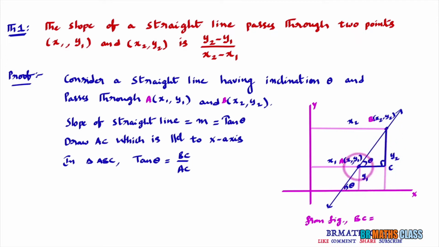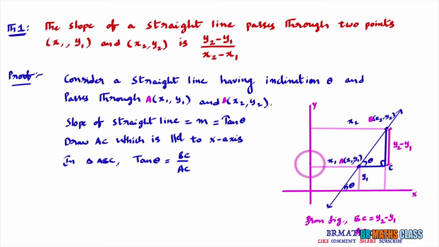The smaller part is y1. So what is BC? You can easily understand BC is, this full length is y2, now y2 minus y1. BC is y2 minus y1. That you can observe easily from the diagram. Now I want AC from the diagram. What is AC? You see this length is AC.